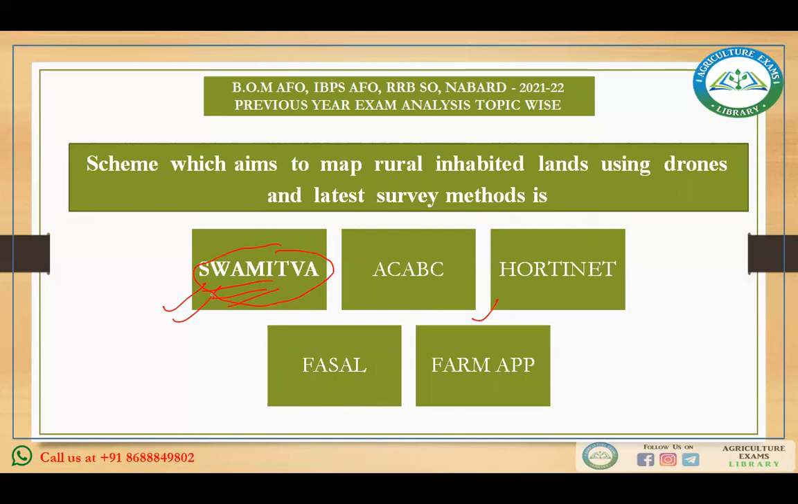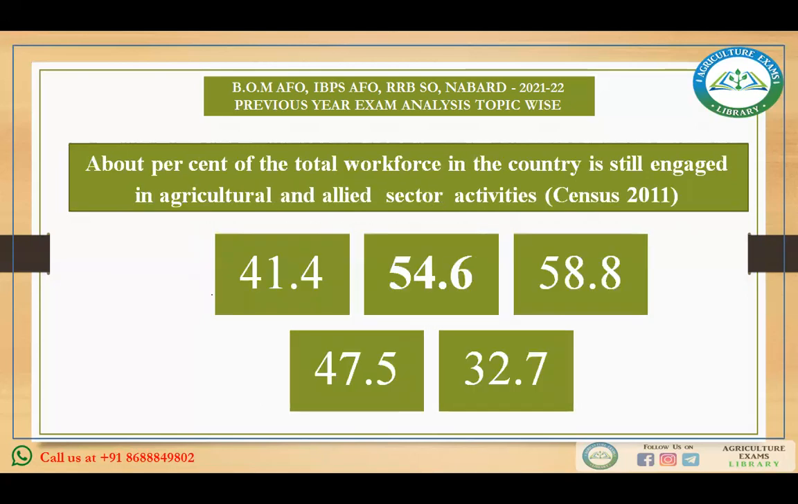Now see the next question, which is from the Economic Survey. This is about what percent of the total workforce in the country is still engaged in agriculture and allied sector activities according to Census 2011. 41.4%, 54.6%, 58.8%, sorry, 47.5%, and 32.7%.